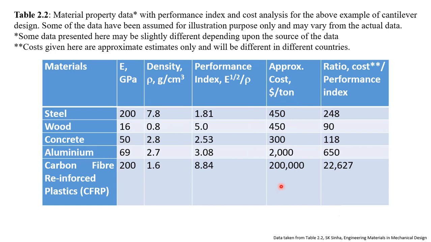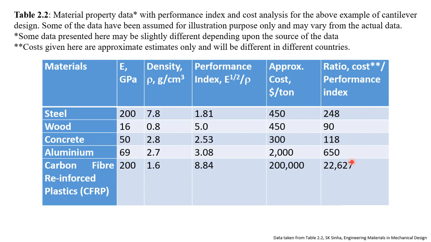Now, some other things we can also calculate: approximate cost. For example, if we know the cost of these materials, you will see that carbon fiber reinforced composites are very expensive materials. After that, aluminum and so on. Now we can calculate the ratio of cost per unit performance index. This will tell us, for unit performance, which material is more expensive and which is cheaper.